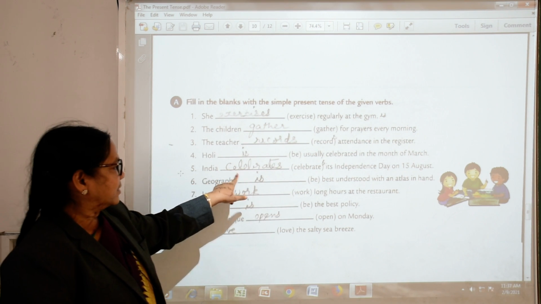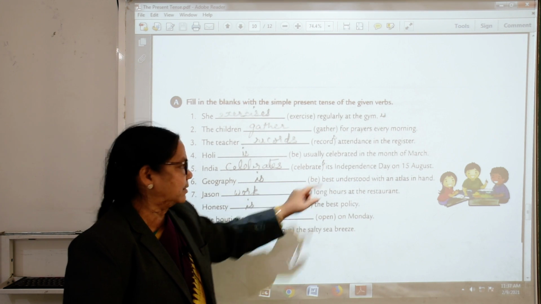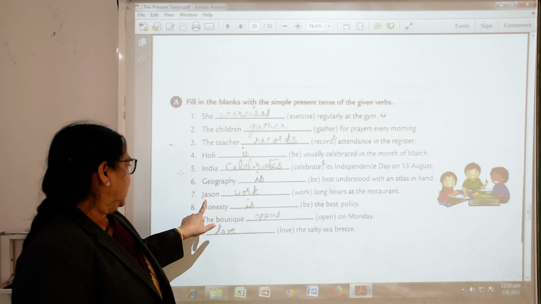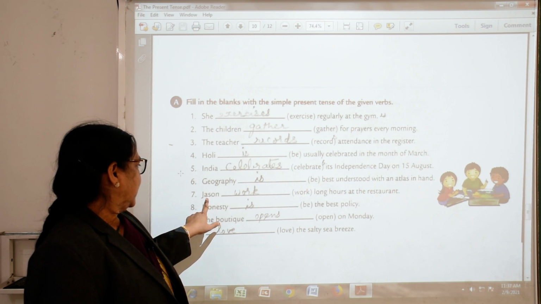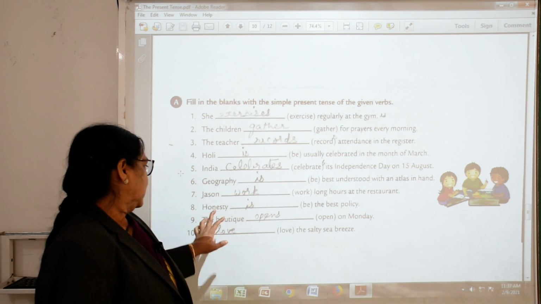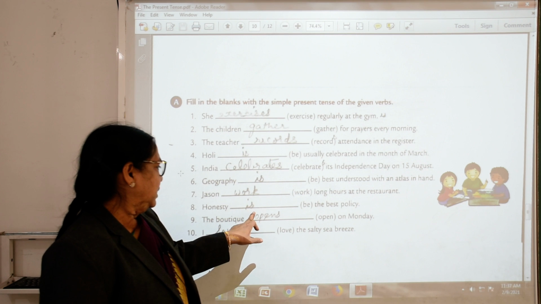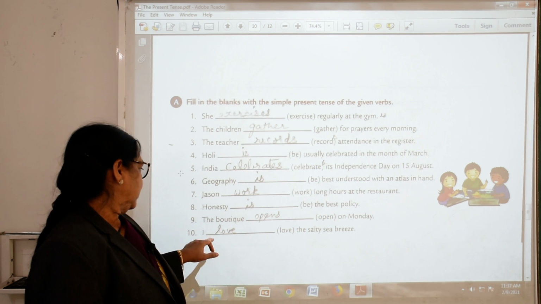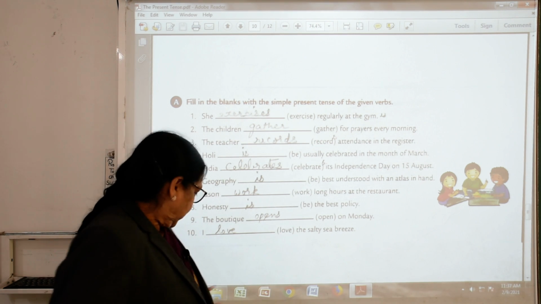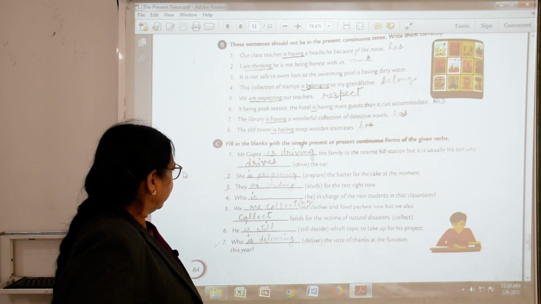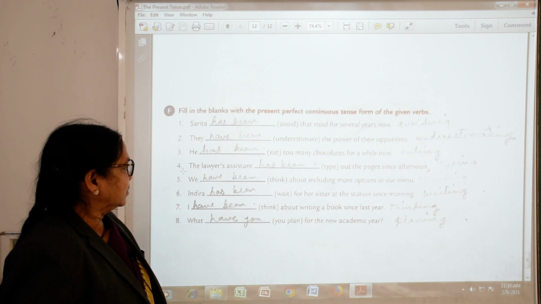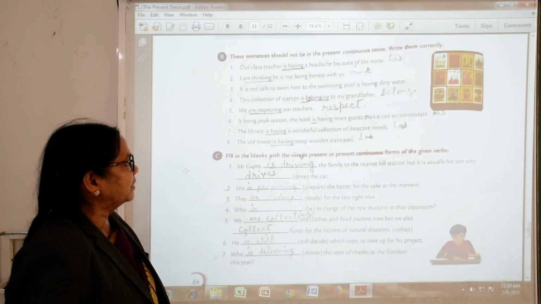India celebrates, S celebrates. Geography is, honesty is, the bouquet opens, I love. So, there are more exercises, I will put them in the PDF for you. You can see them afterwards.